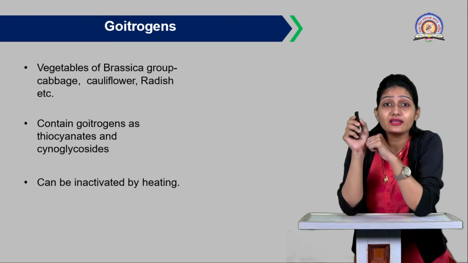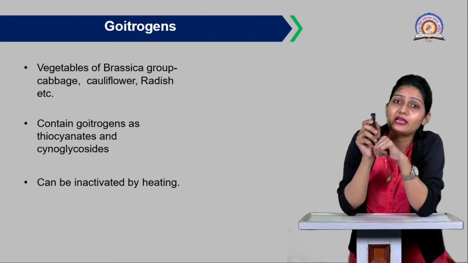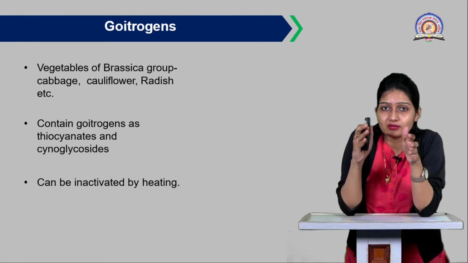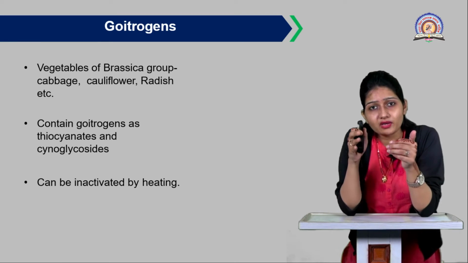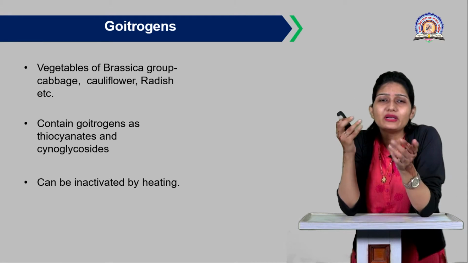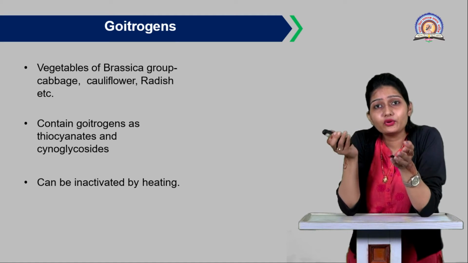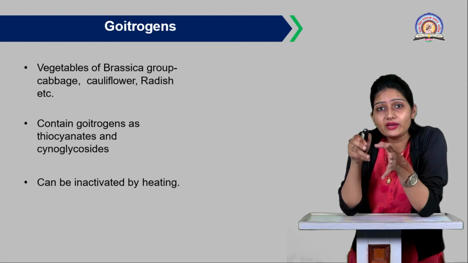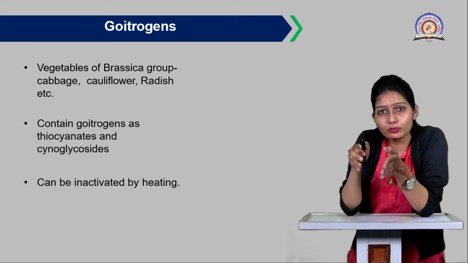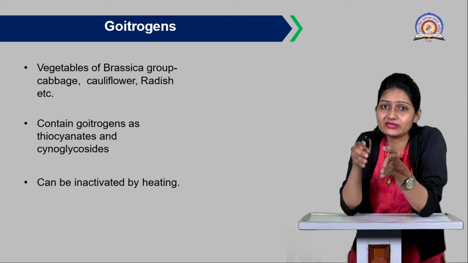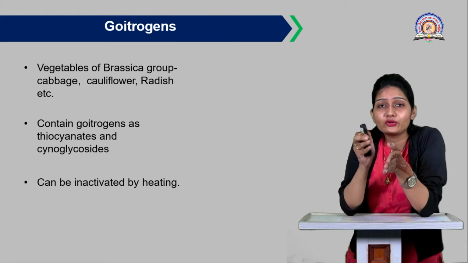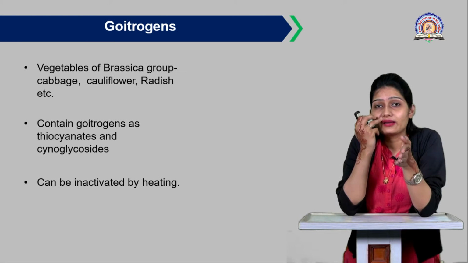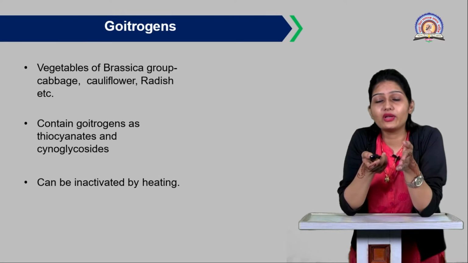Then these goitrogens can be inactivated by heating. As you know, radish, cabbage or cauliflower, you can consume as it is, and if you consume it as it is, it contains these goitrogens. But if you heat or boil this Brassica group of vegetables, you can inactivate the goitrogens present in the cabbage or radish by heating or boiling it.